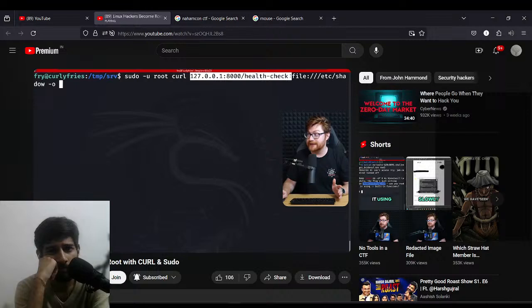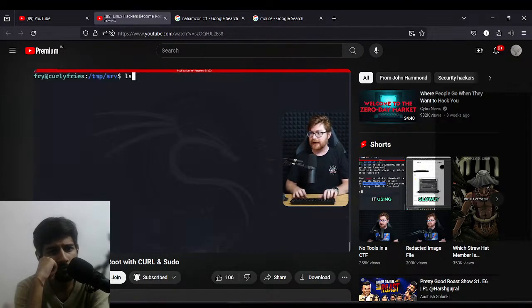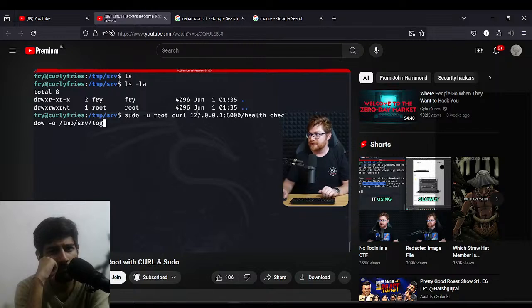If we try to use that, will we get health check as the first thing that we requested, which we know errored, or the file that we know errored? What could we do here? We could save a file. We'll put this into temp serve. I know we're already in that location, but we'll call that file like log. Now, if I ls, do we have anything? No. Is that because that just failed?